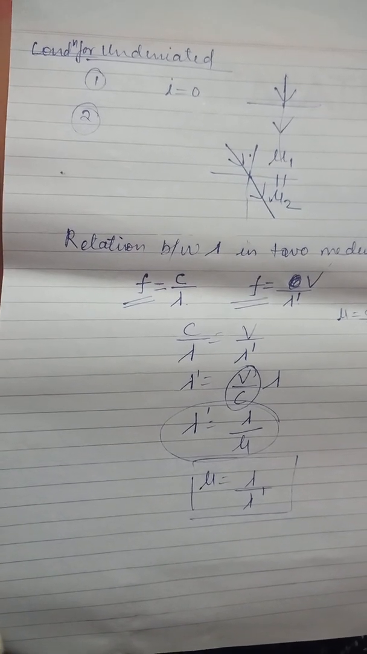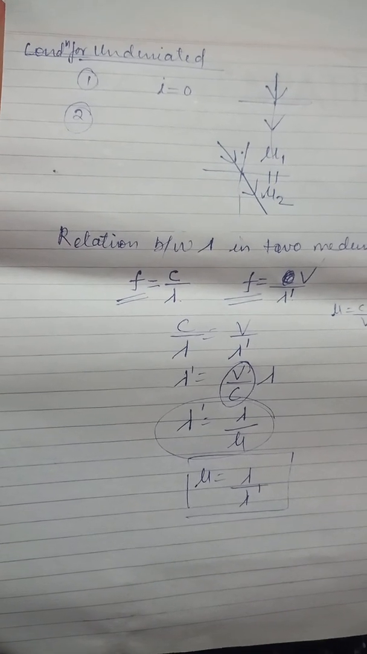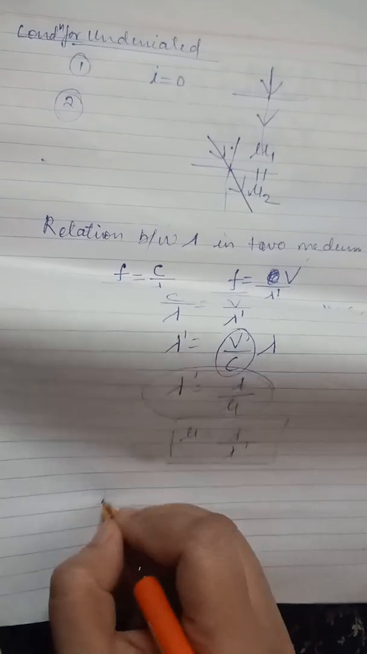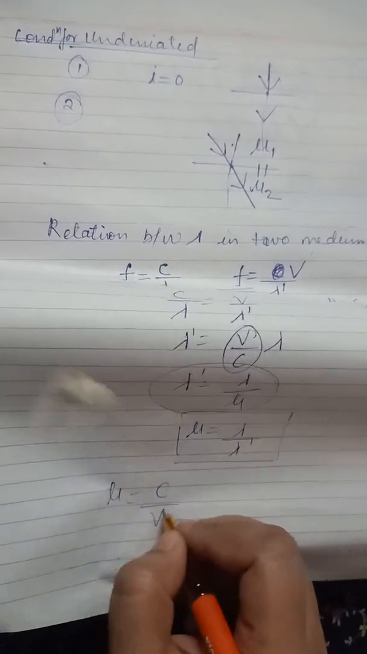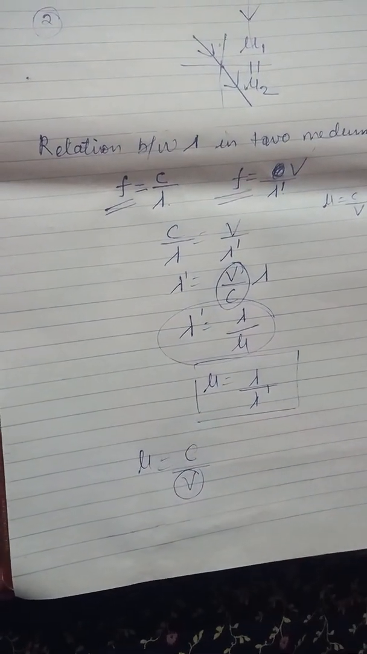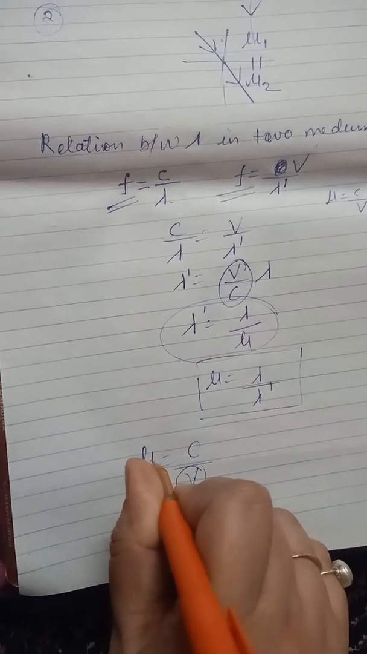Next we have physical conditions such as temperature. With the increase in temperature, the refractive index of the medium decreases. Why does it decrease? Because we know that mu is equal to c by v. With the increase in temperature, the velocity also increases. If velocity increases, then the refractive index decreases.